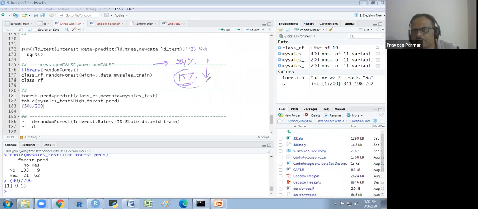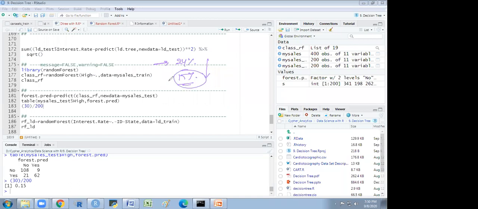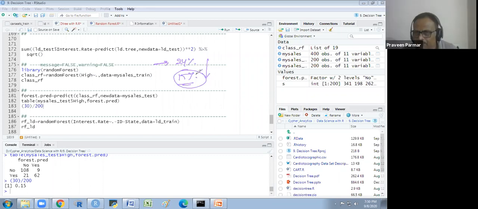Does that make sense to everyone? Yes, sir. It may be because we have not done any sort of data pre-processing here in this data set, car seats. We have not done any pre-processing, so there is no reflection here in the testing data. Okay, it's absolutely no problem. So that is the thing.